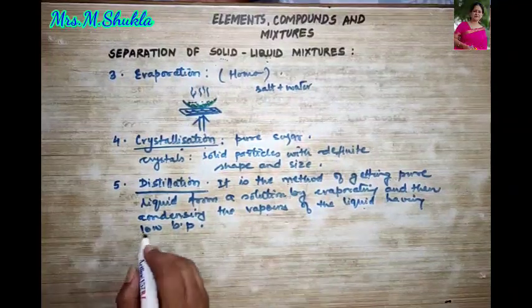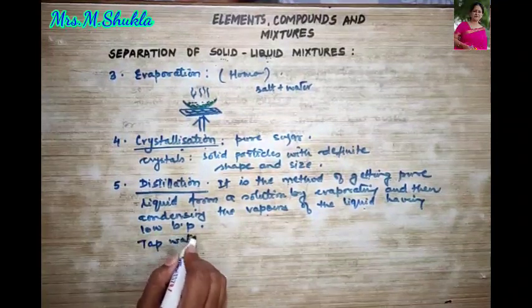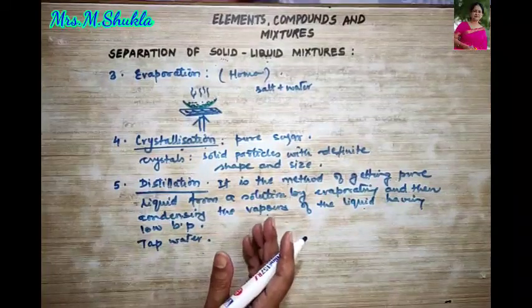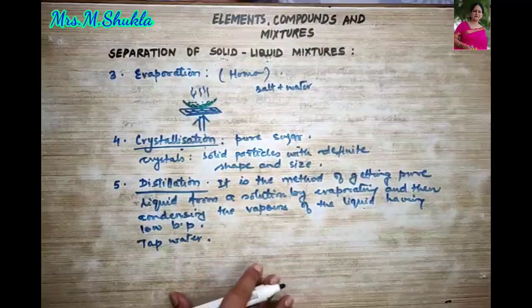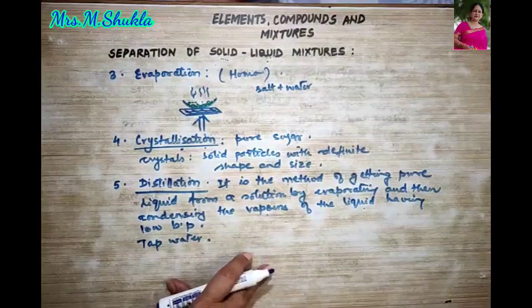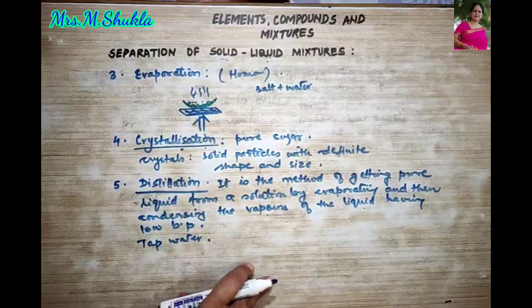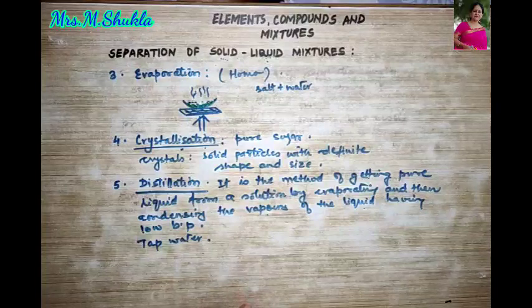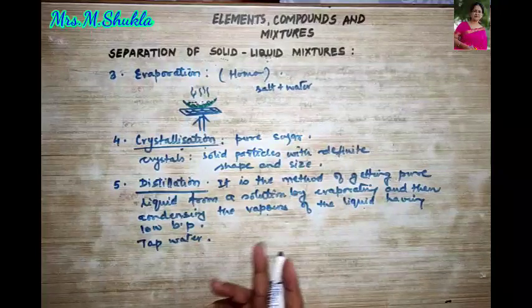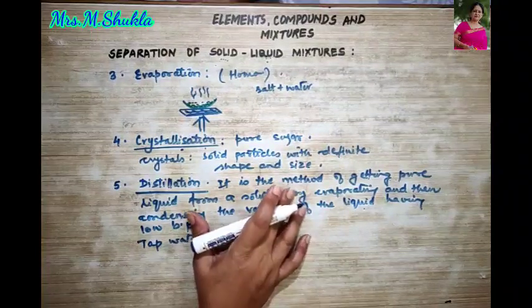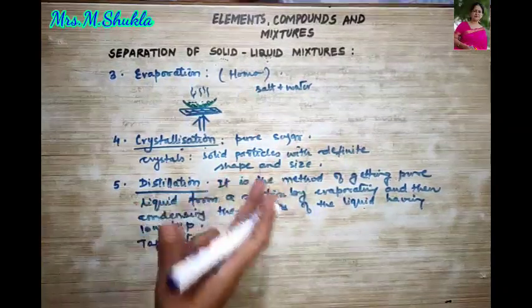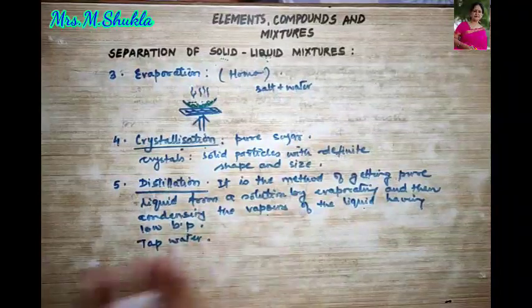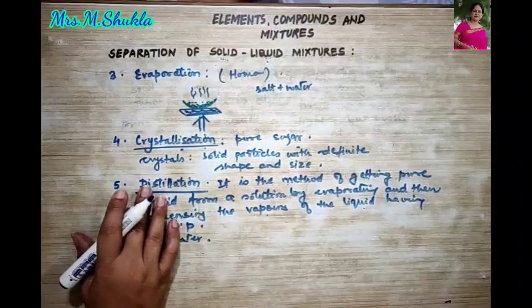Clear? So best example is your tap water. It is a mixture of what? Containing dissolved salts, and this can be purified by the process of distillation. So over here the pure water is obtained, which is called as a distilled water. Okay, and it is used by the doctors for preparing the medicines, also by the chemists for making solutions in the industries. It is also used for various other purposes. So the advantage of this process is what? As I told you, we are obtaining both the solid and the liquid mixtures over here, right?